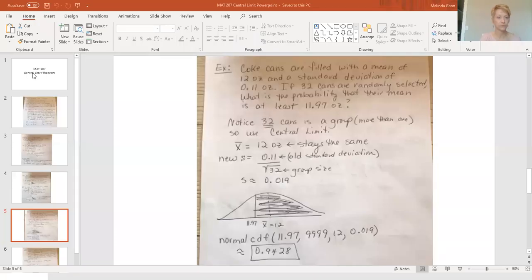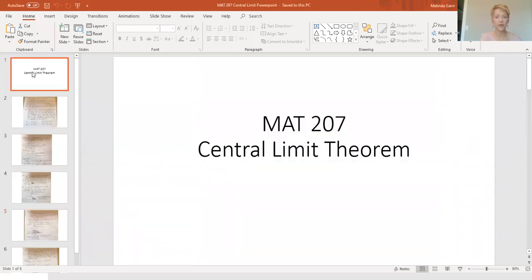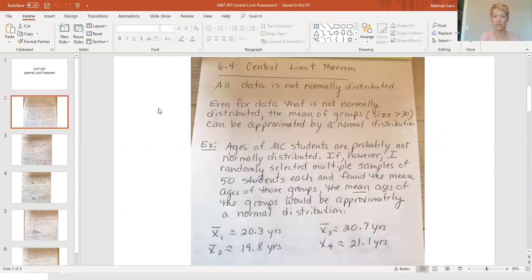So let me share this PowerPoint with you, and we'll talk our way through it. We're going to talk about something called the central limit theorem. The central limit theorem basically deals with averages of groups. It doesn't deal with individual things, it deals with averages of groups. All data is not normally distributed, but even for data that's not normally distributed, the means or averages of groups can be approximated by a normal curve as long as the group sizes are bigger than 30.